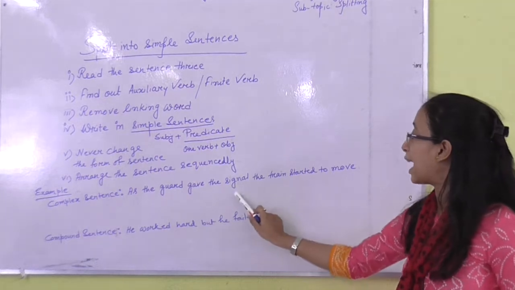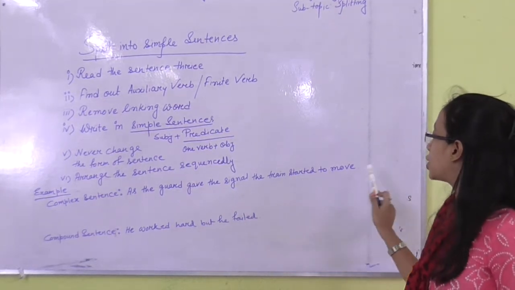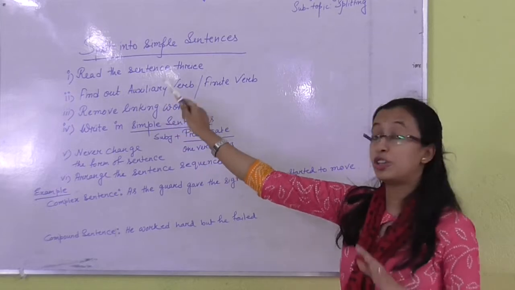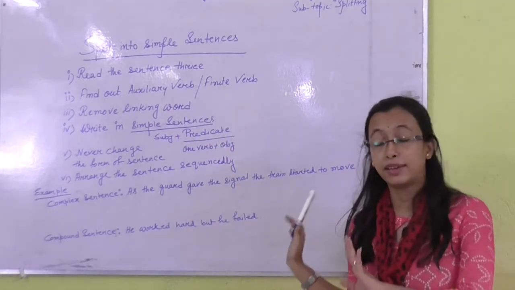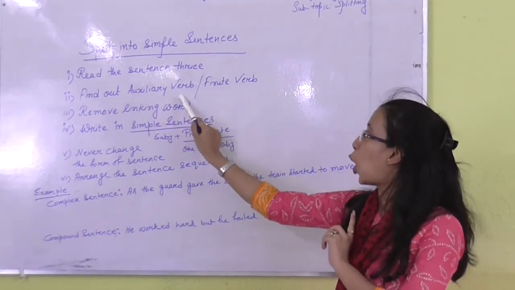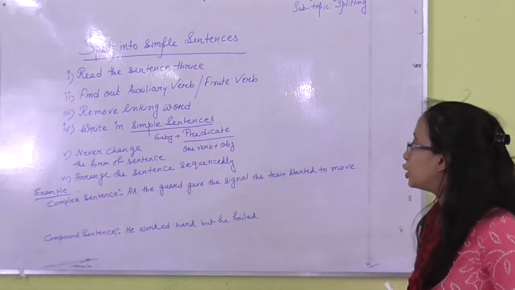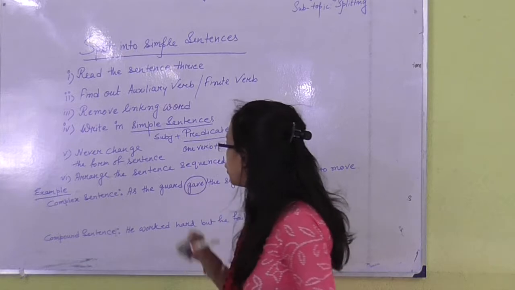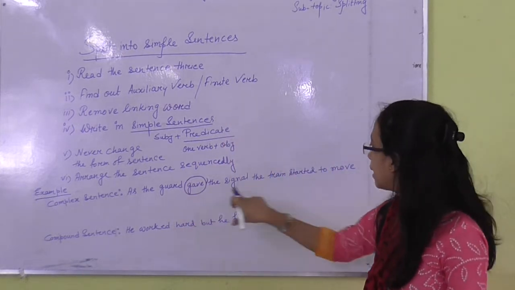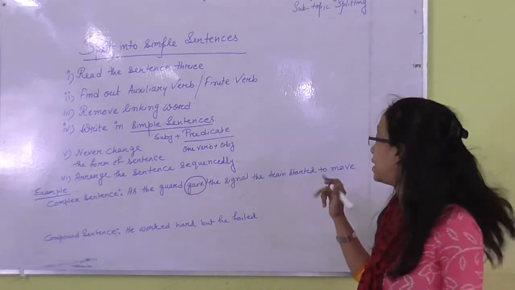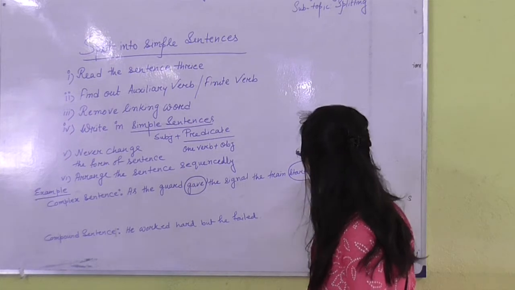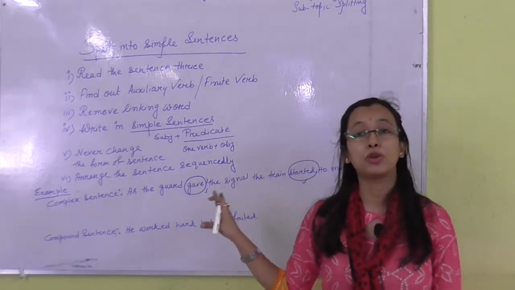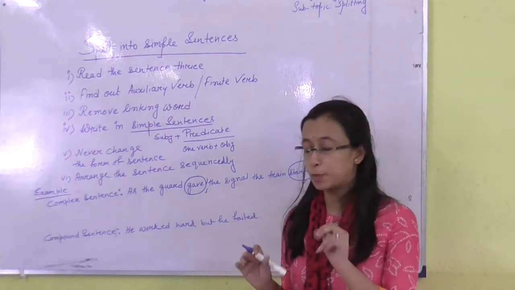As the guard gave the signal, the train started to move. So, I am telling you, at first read the sentence. Okay, I have read it out. Then find out the auxiliary or finite verb. So, here the finite verb is gave. The first verb is gave, and then the train started. Here another verb is started. So, I have found out 2 verbs.